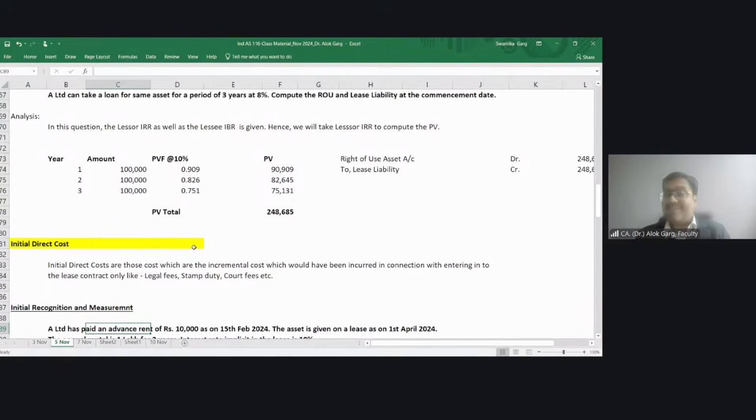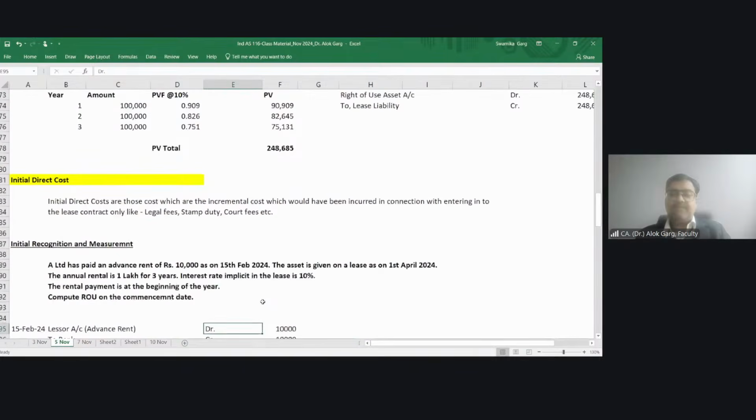Answer is yes. Why is the lessee paying? Because the lessee has entered into a lease contract. Lessee has finalized the space. That is why he's paying. So legal fees, stamp duty, court fee, brokerage, these are examples of initial direct cost, right? Is that clear?